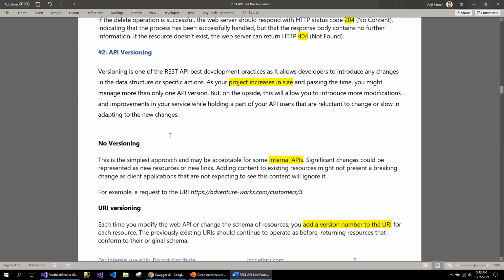Now moving to the second best practice, which is the API versioning. API versioning is something I've discussed in my second or third chapter, where you need API versioning for your API so that when the project size increases, or your API endpoints increase, or your consumers increase, and you have to make changes in the schema, in terms of the structure or the specific action, then you will be in trouble if you are not following API versioning.